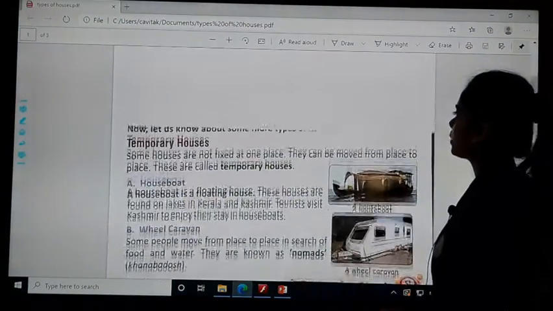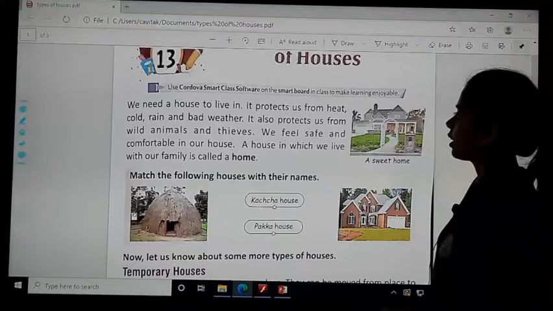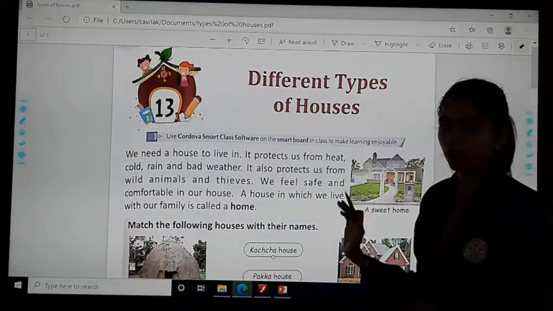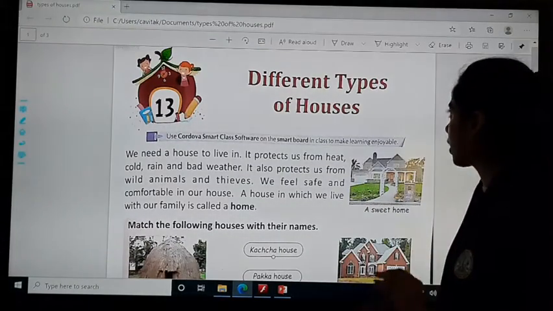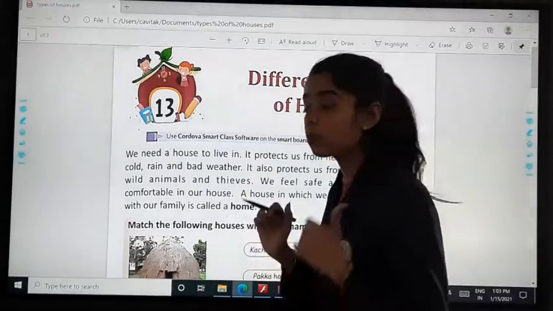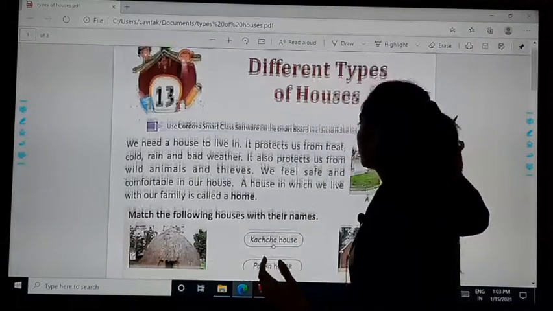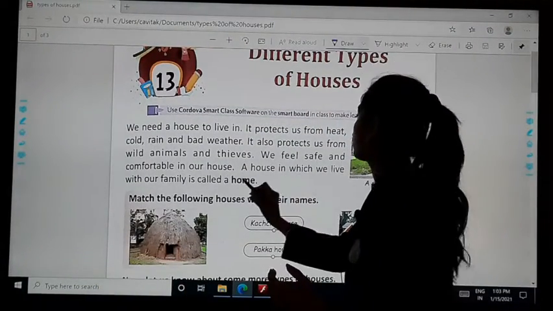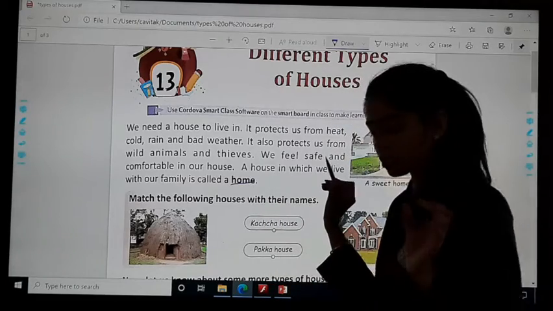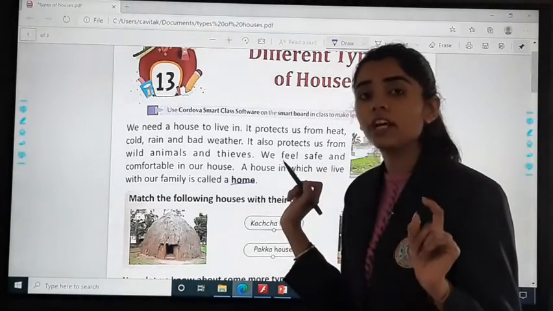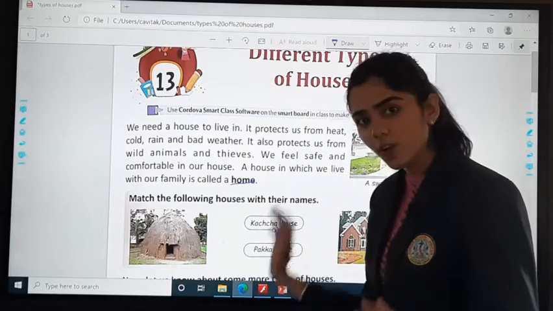See, this is your chapter, that is different types of houses, chapter number 13. Now quickly we will revise what we learned in the chapter. First of all, we learned what is home. A house in which we live with our family is called home.